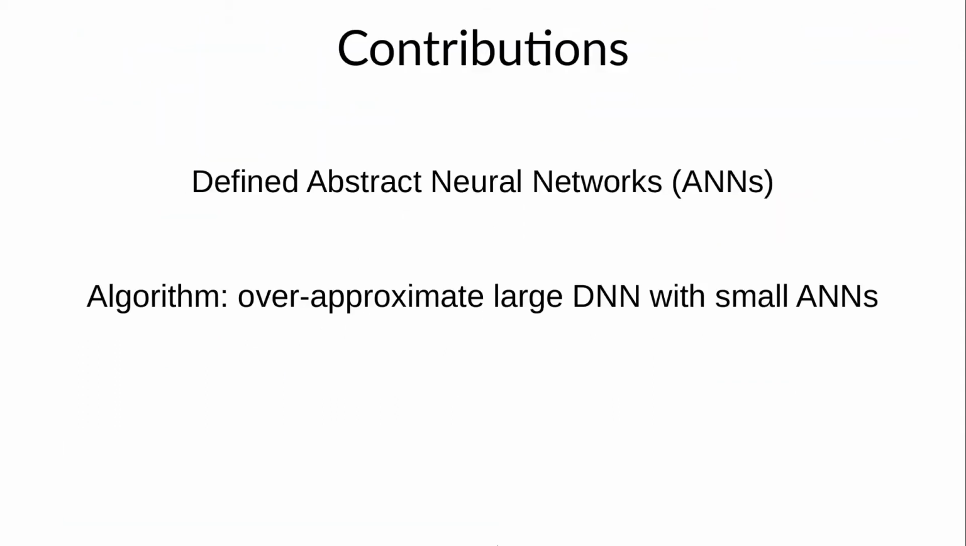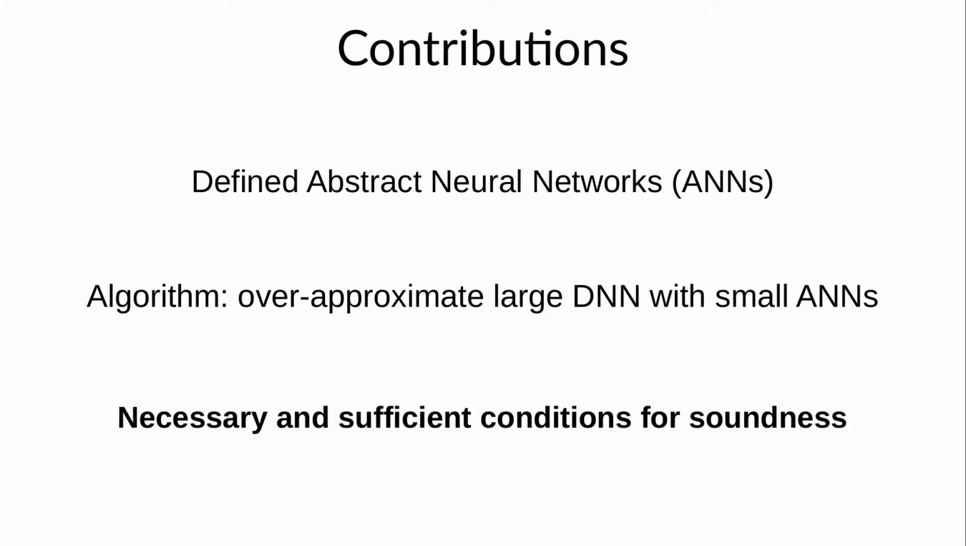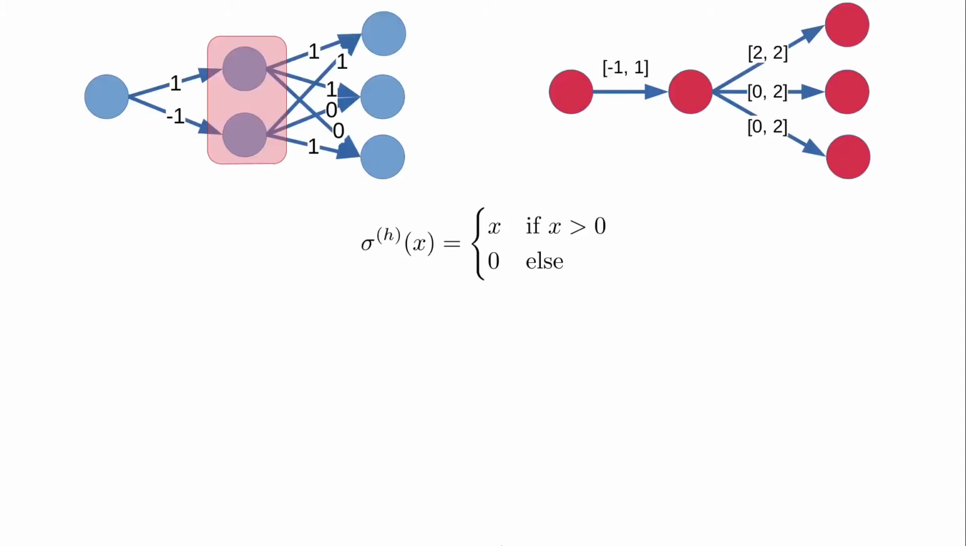We've so far defined ANNs and described an algorithm for merging nodes in a large DNN to construct a smaller ANN. For the remainder of this talk, we'll describe when this smaller ANN soundly over-approximates the corresponding DNN. We'll first gain some intuition by focusing on the special case of the interval neural network we saw before, then expand this into a more general argument. Let's walk through a small example to see this in action.